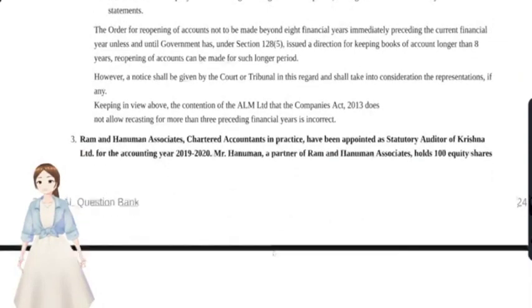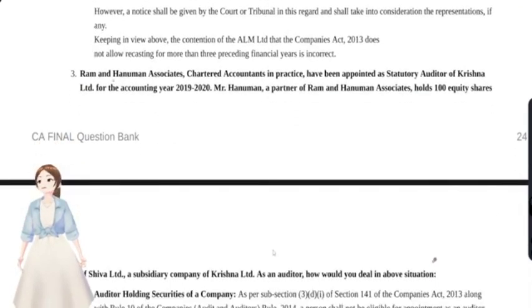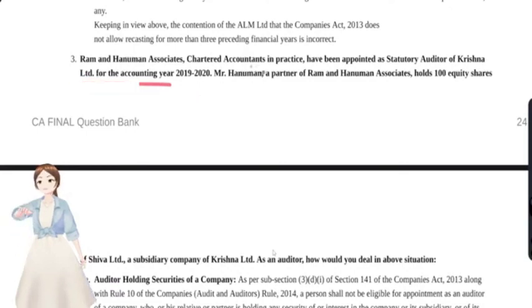Okay. And now we'll see the third question. Ram and Hanuman Associates, Chartered Accountants in practice, have been appointed as statutory auditors of Krishna Limited. For the accounting year 2019 to 2020, Mr. Hanuman, a partner of Hanuman, wait a second.